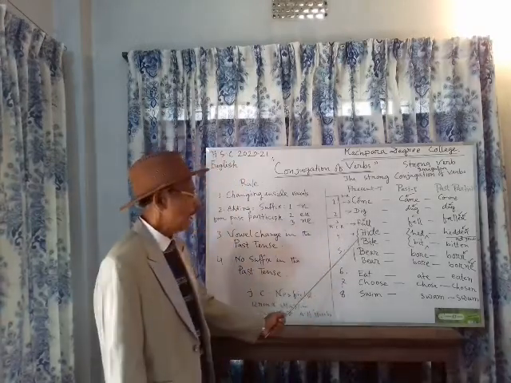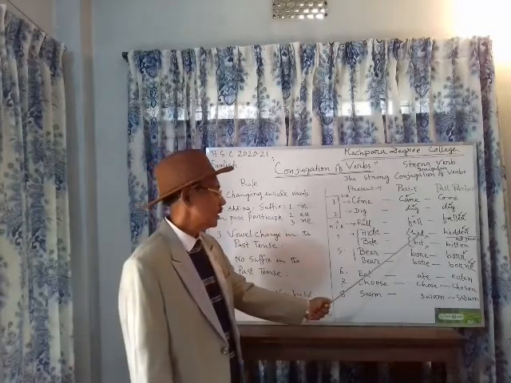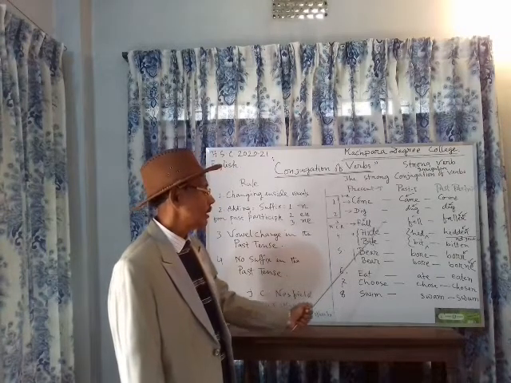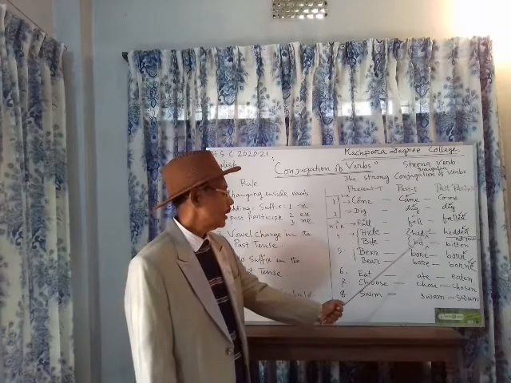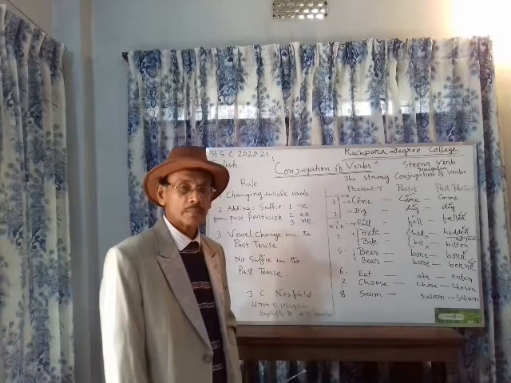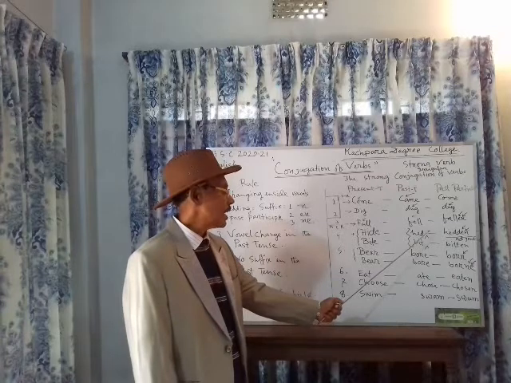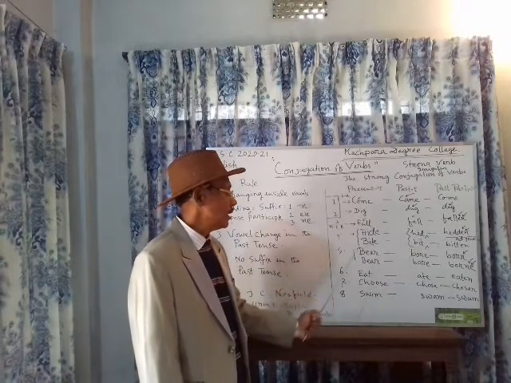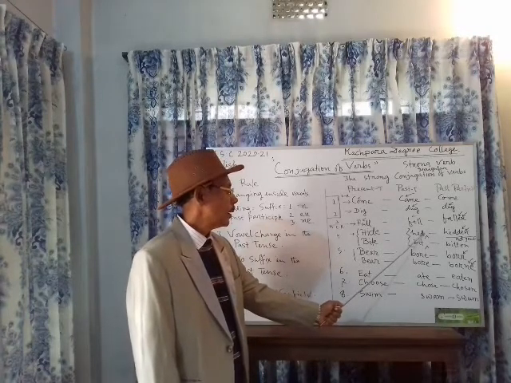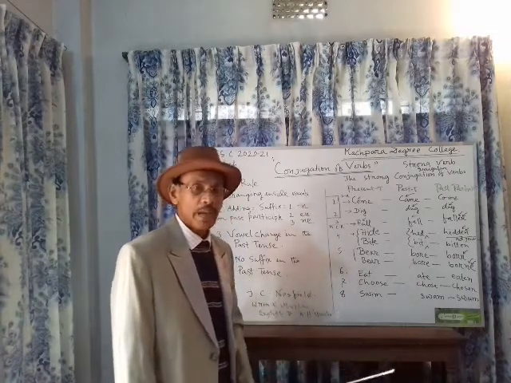Number 4: hide, hid, hidden. The present tense is hide, H-I-D-E, and the past tense is hid. Here E is omitted, the suffix laid aside. The E vowel has been omitted here. So there is the question of suffix.